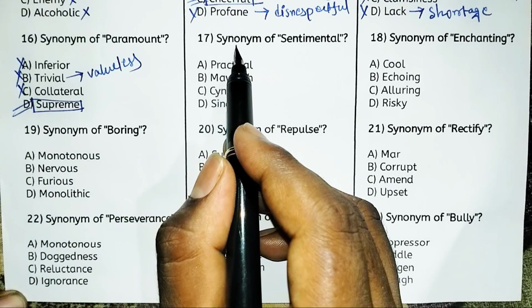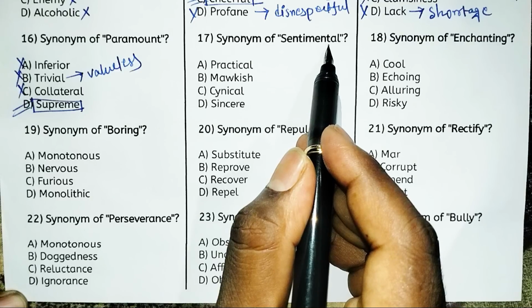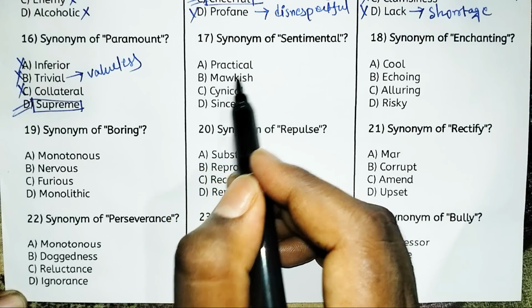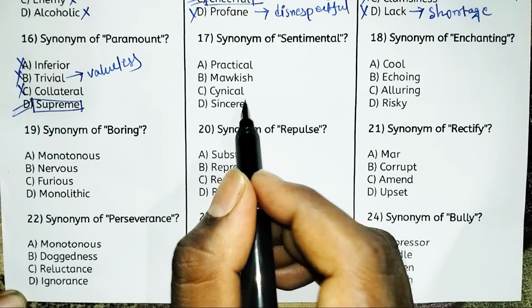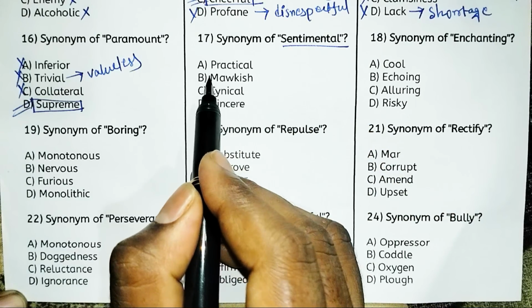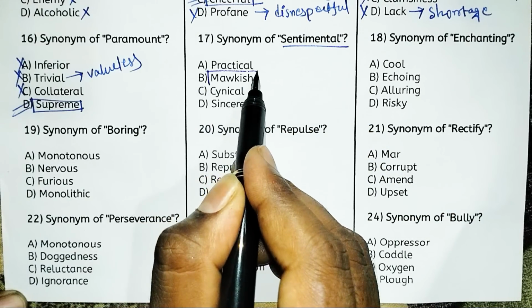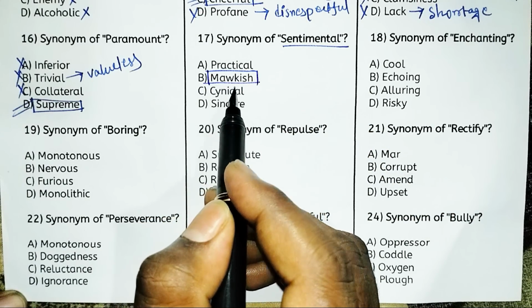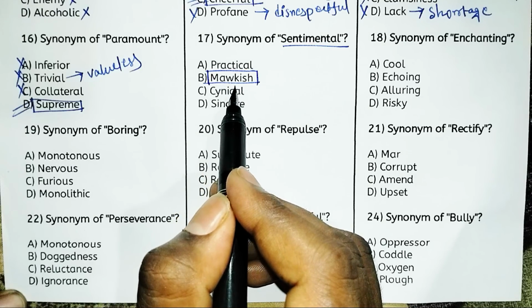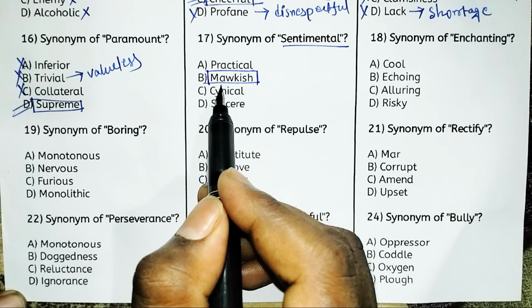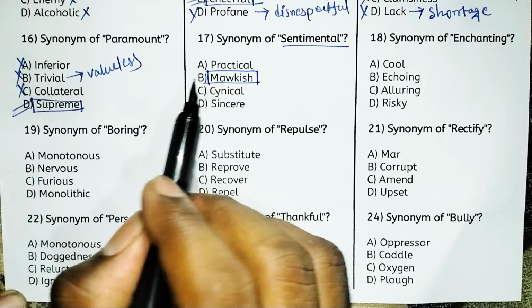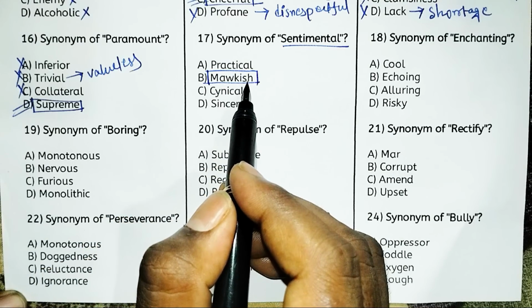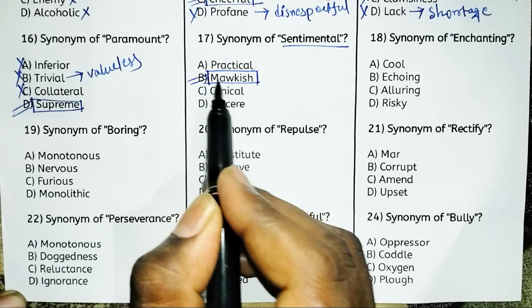Next, synonym of sentimental. Look at the options. Option A, practical. Option B, mawkish. Option C, cynical. Option D, sincere. So sentimental means mawkish, that is option B is the right answer. So what is the meaning of mawkish? Mawkish means excessively sentimental. Someone who is very, very sentimental, that is mawkish. So option B is the right answer.